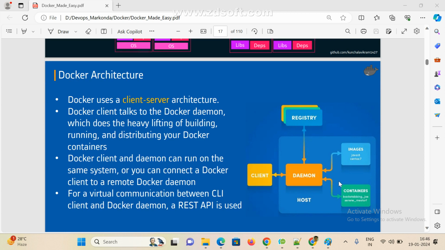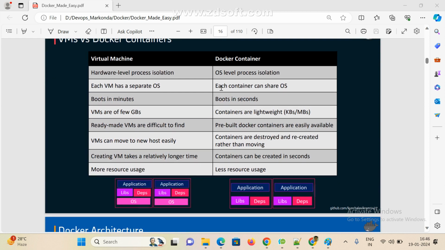Now these are the main components, and in the next class I will explain each and everything. This is also very, very important: what is Docker architecture, what are the main components in Docker, and what is the use of each component. In this class, this is very, very important. If you attend any interview and mention Docker in your resume, mostly they ask what is the difference between VM machines and Docker containers. Clear? Yes sir, clear.